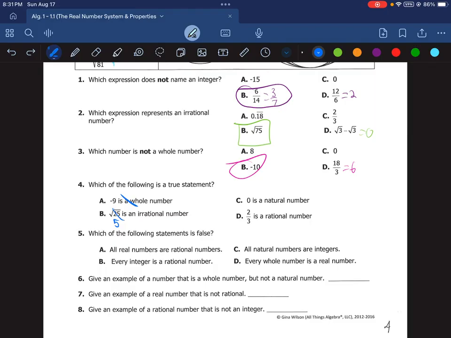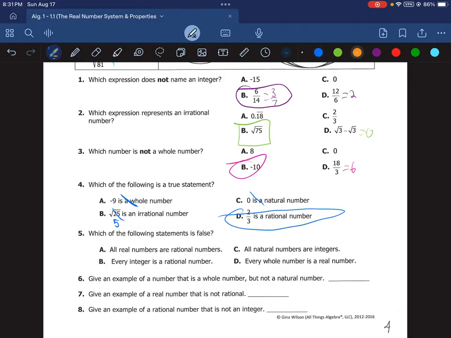Letter C, 0 is a natural number. Natural numbers, remember, are the counting numbers. We do not count with 0, so that is false, meaning it has to be D by process of elimination, but let's check it out just in case. 2/3 is a rational number. Yes, it is a fraction, and fractions are rational numbers, so it is letter D. That is true. Which of the following statements is false for number 5?